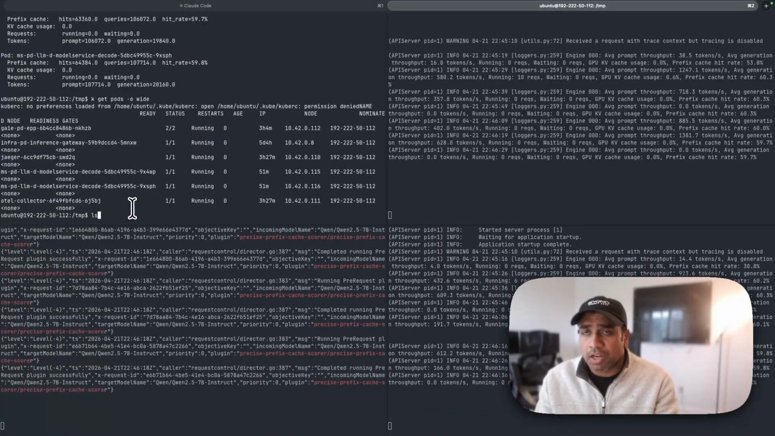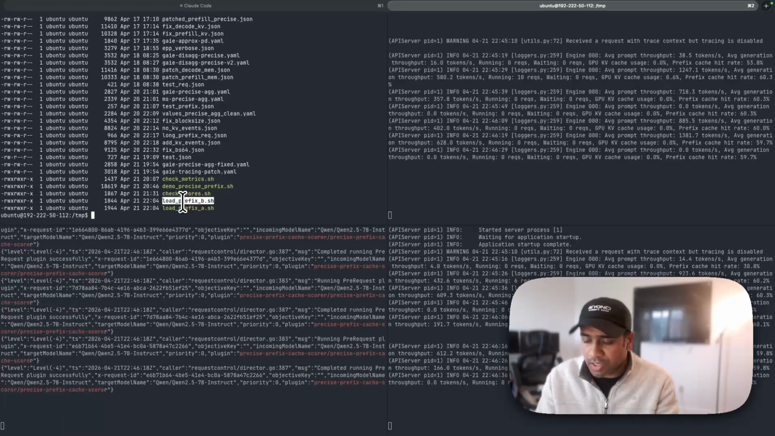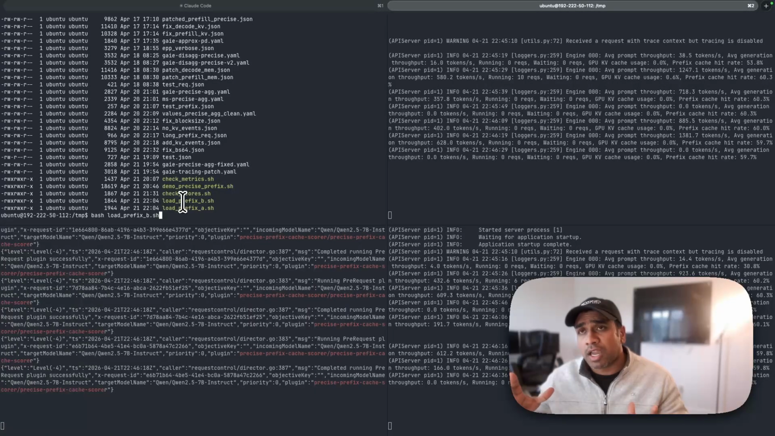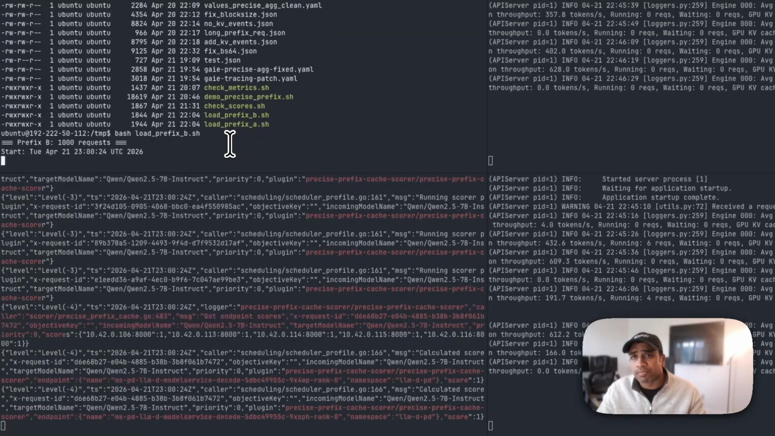I have a couple of scripts. I have one, load prefix b.sh. What this does is send 1,000 requests, the same prompt again and again, 10 concurrent requests at a time. I'll see if that evenly distributes between the pods and still gets the cache hit rates. I'm balancing throughput and latency so that I don't want one pod to be overloaded. At the same time, I need to get maximum cache hits so that recomputation doesn't need to happen again and again, and the load doesn't land on one single pod.